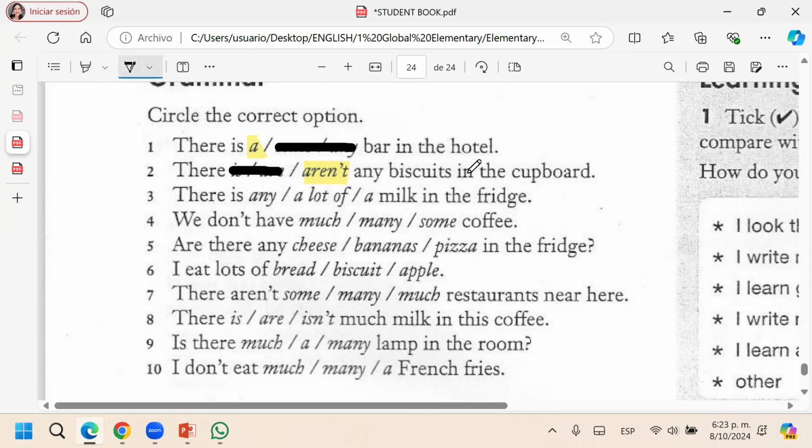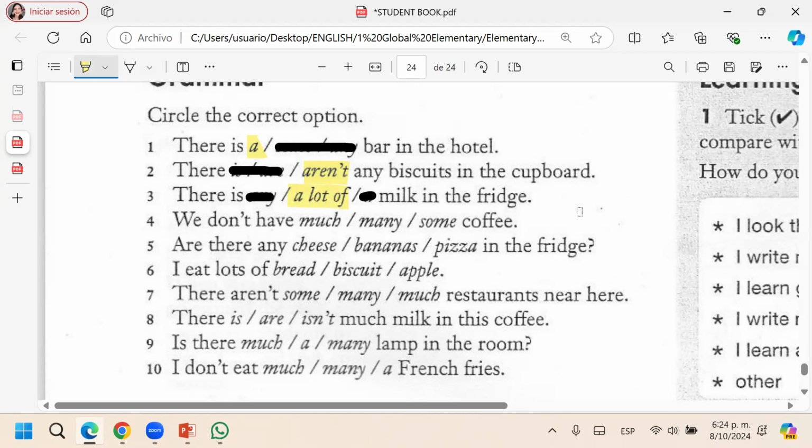Then we have here: there is any, a lot of, or a milk in the fridge. A lot of, yes. Is milk countable or uncountable? Uncountable. So I cannot say a milk. A carton of milk, yes. A glass of milk, yes.